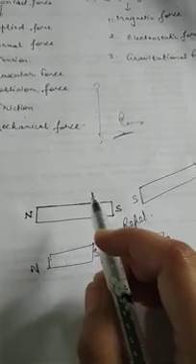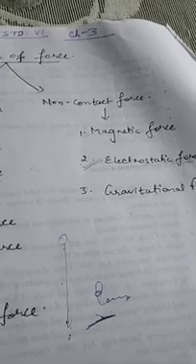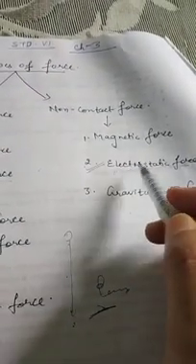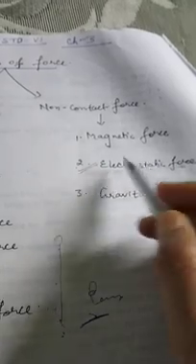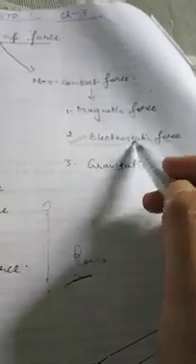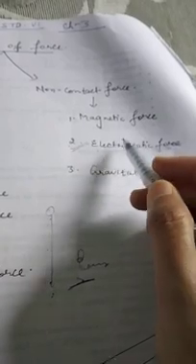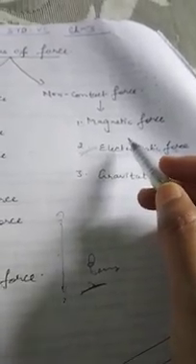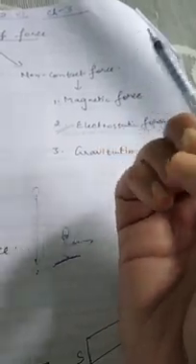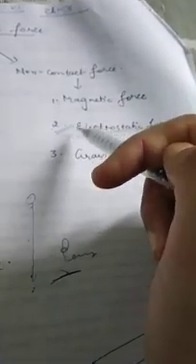Now next is electrostatic force. What is electrostatic force? The force exerted by a charged body on another charged or uncharged body is known as electrostatic force. It means a charged body can attract or repel, okay, just like magnets. You have seen that magnets can attract another metal body. Similarly, a charge can also attract another charged body.